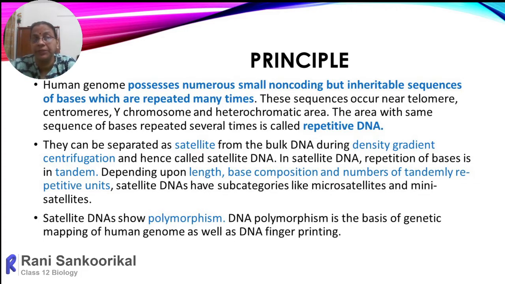For DNA fingerprinting, we take the minisatellites, the repeating sequences with a DNA length of a maximum of 80 bases, repeated within the genome. Such repeating sequences are named VNTR. What do we mean by VNTR? They are variable in number and location. Their location will be variable, and the number of times they are repeated also varies from one person to another.